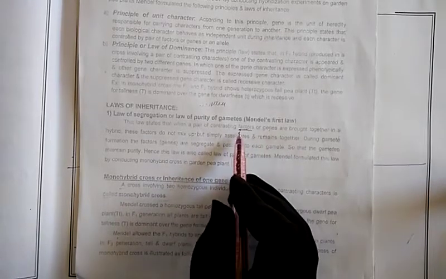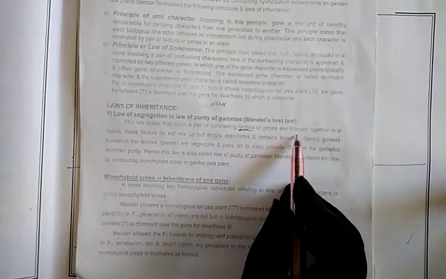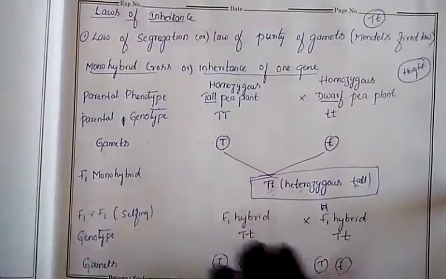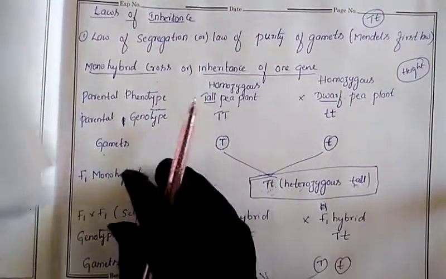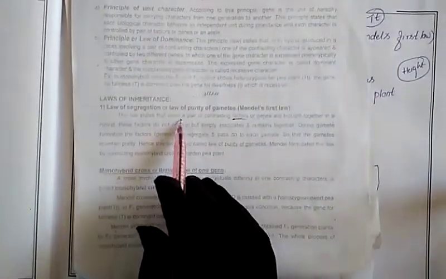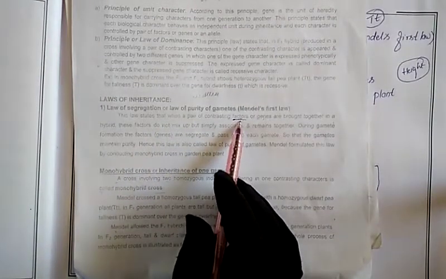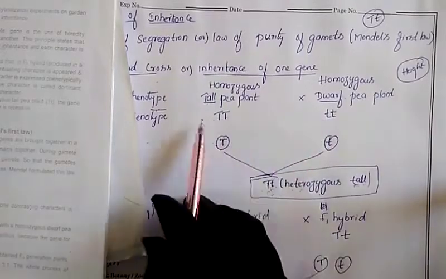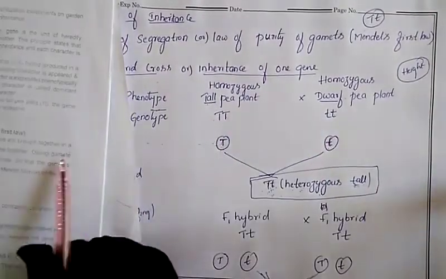What is the meaning of factors? Genes. A pair of contrasting factors or genes brought together. This is the pair of genes here. A pair of genes when they are brought together.